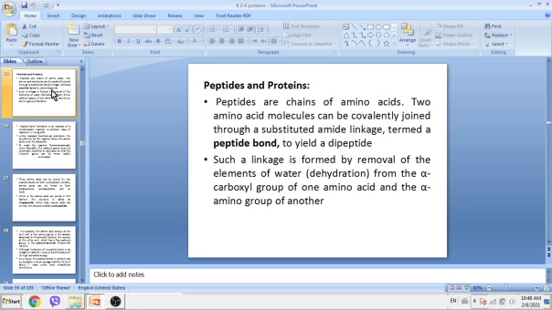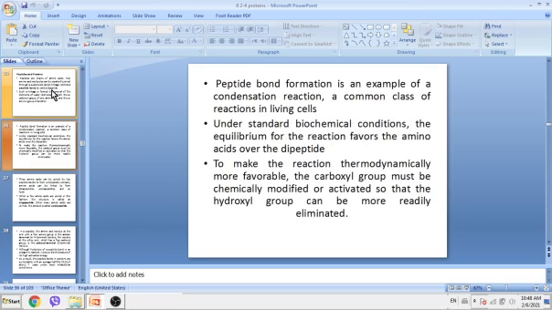Such a linkage is formed by removal of the elements of water. So formation of a peptide bond is a dehydration reaction, removing a water molecule: hydrogen from one amino acid and hydroxyl group from the other amino acid. So water leaves from the alpha carboxyl group of one amino acid and the alpha amino group of another. Peptide bond formation is an example of a condensation reaction.